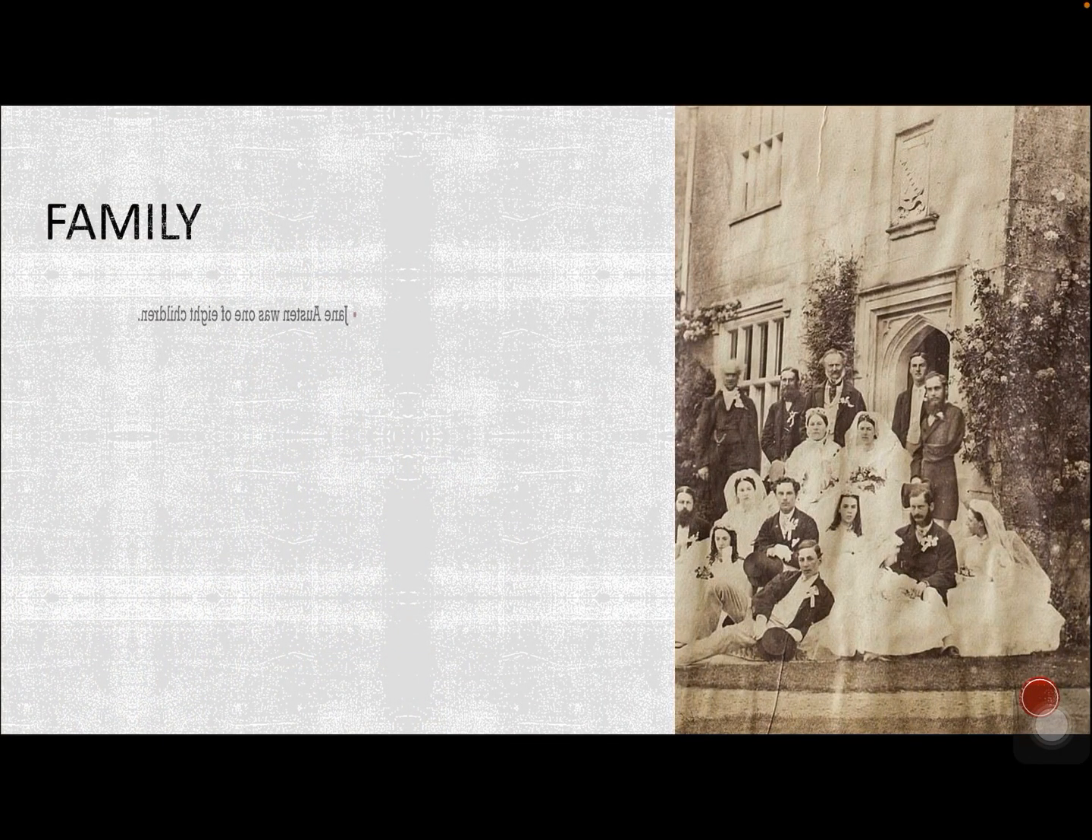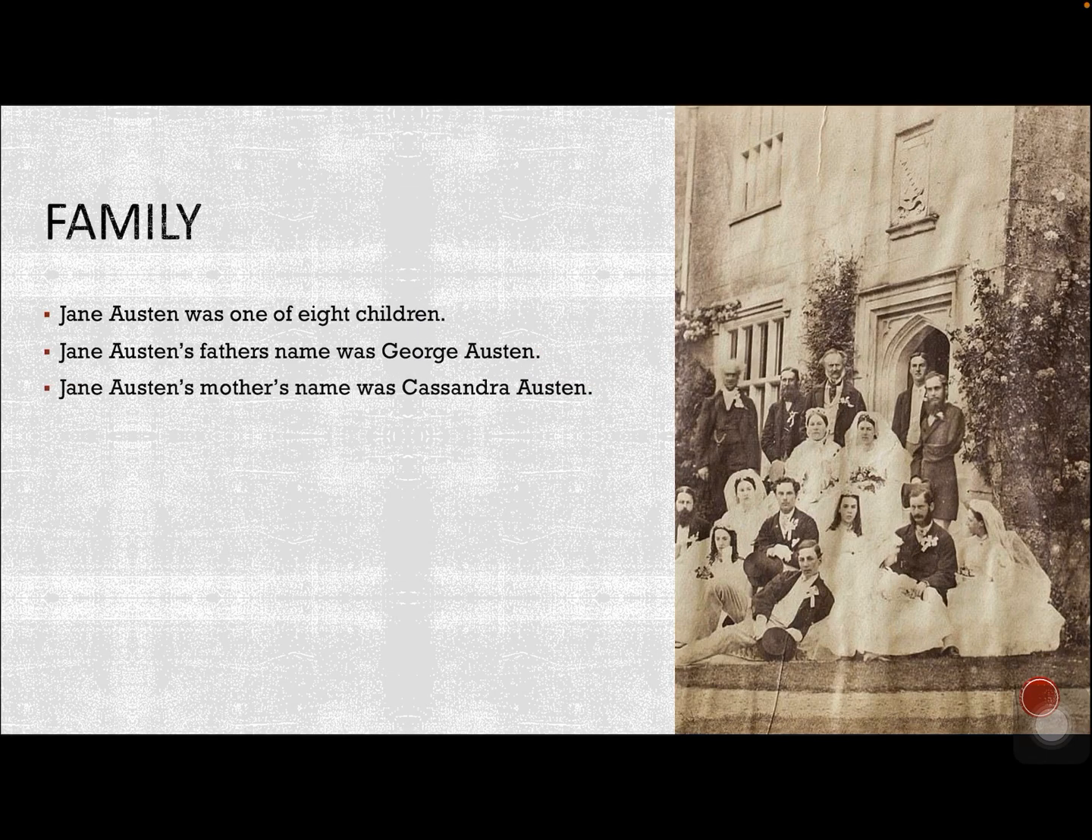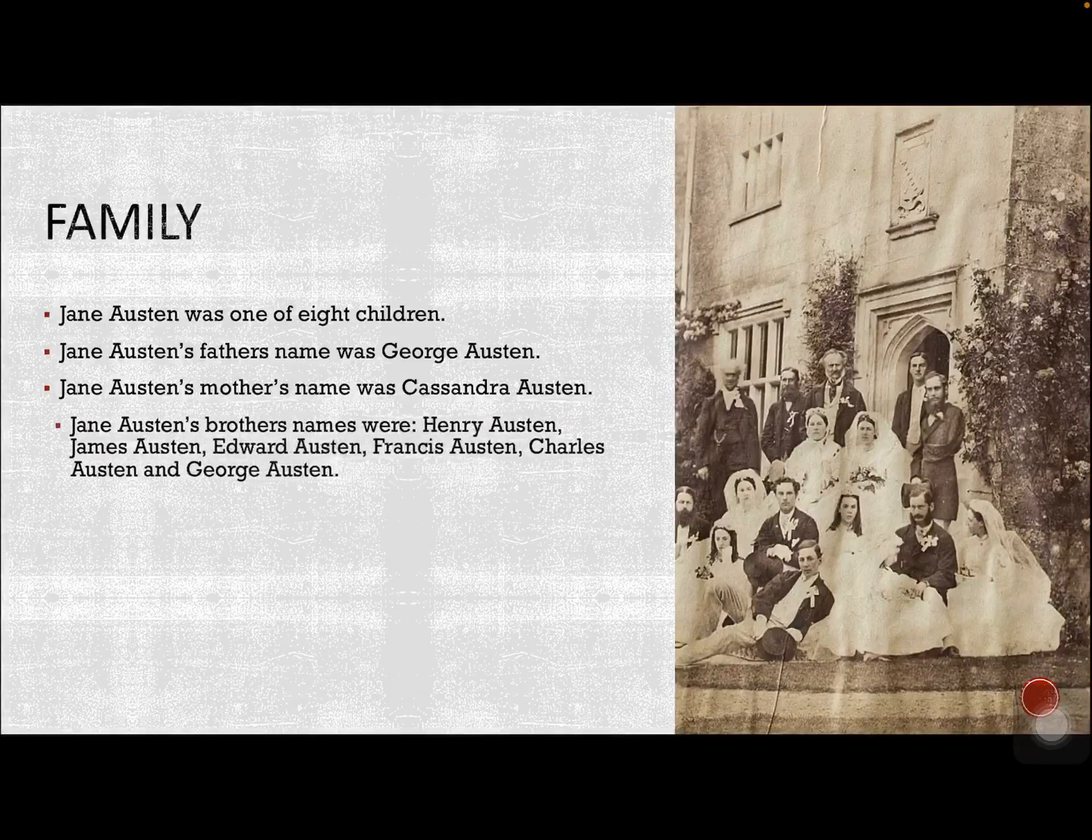Family. Jane was one of 8 children. Jane's father's name was George Austen. Jane's mother's name was Cassandra Austen. Jane Austen had 6 brothers, and their names were Henry Austen, James Austen, Edward Austen, Francis Austen, Charles Austen, and George Austen. You might have noticed that one of her brothers and her father have the same name, George Austen.